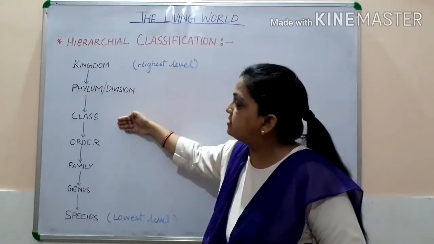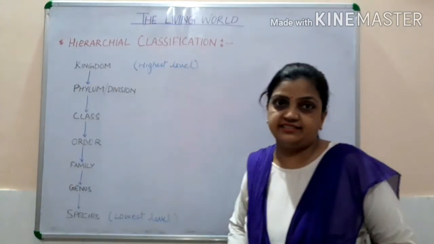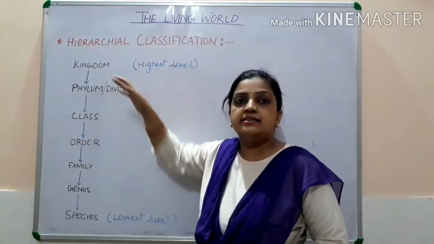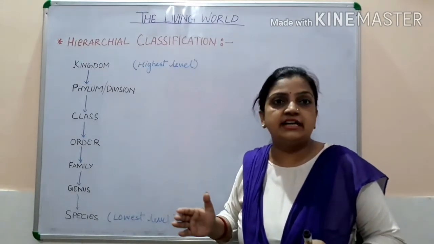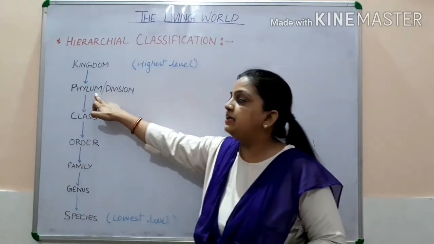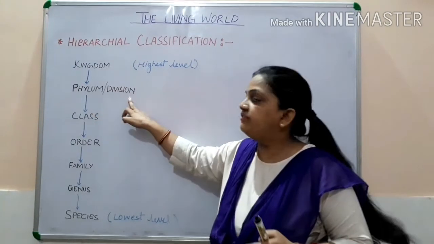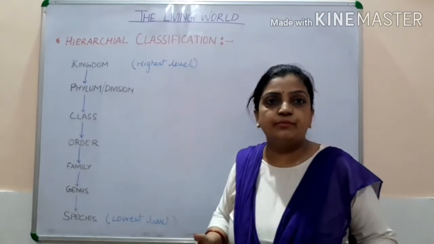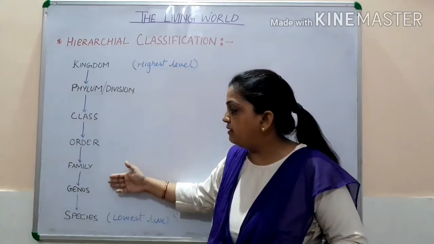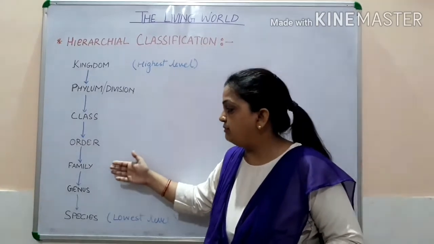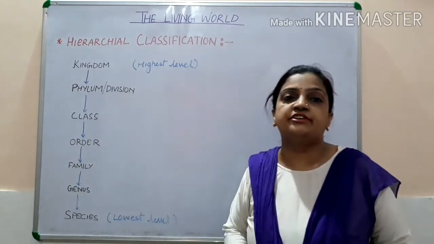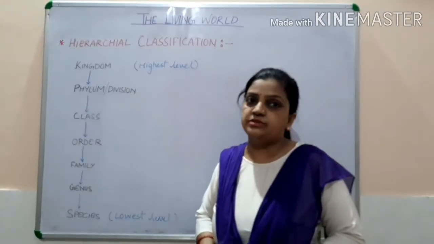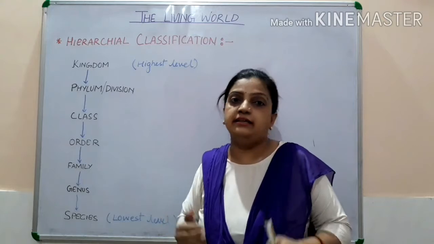Children, these are various taxonomic categories we have just discussed a few minutes back. Kingdom is a different taxon. It is a different taxonomic category. Phylum in case of animals we say. Division in case of plants we say. Class, different taxonomic category. So similarly, order, family, genus, species, they are all different types of taxonomic categories which we are going to discuss and understand in detail.